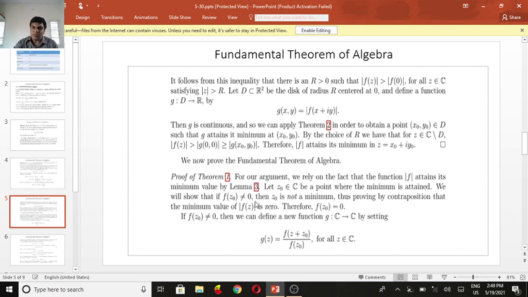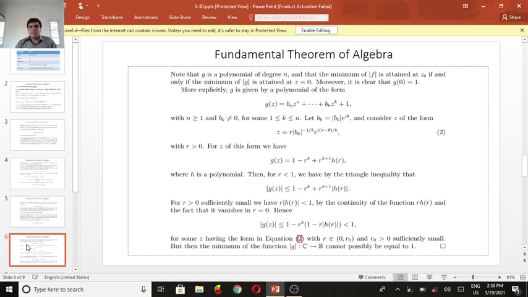So if f of z0 is 0, then we can define a new function g, a mapping from C to C, by setting g of z equal to f of z plus z0 divided by f of z0, for all z belonging to C.